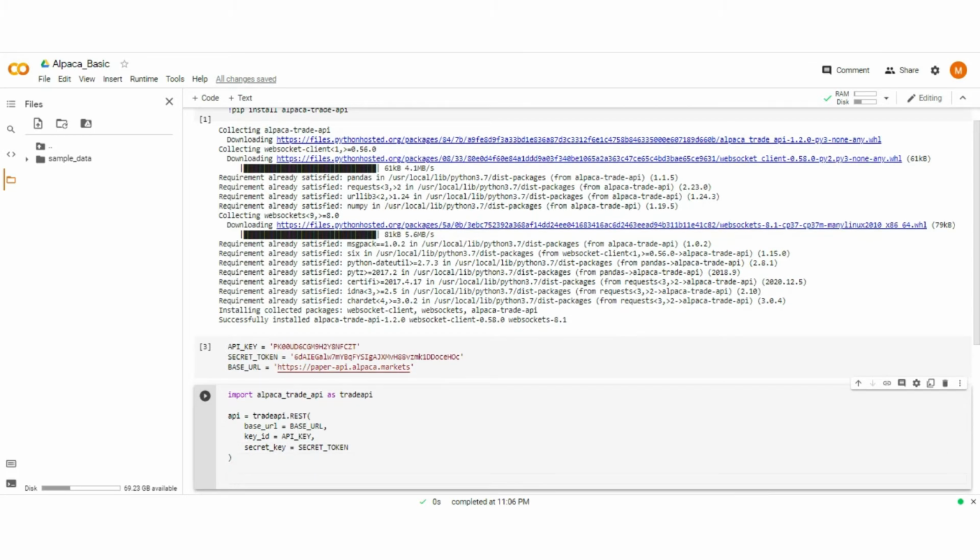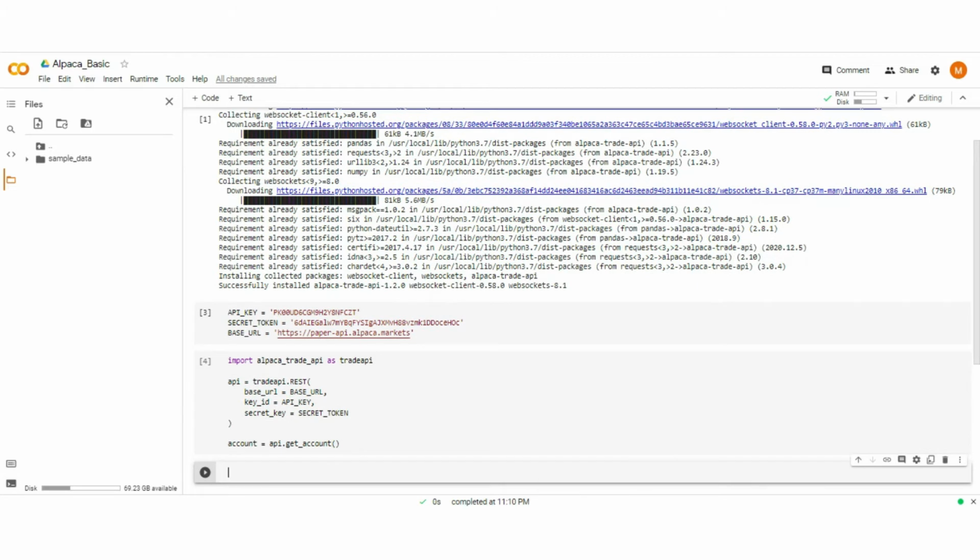Get our account information. Now check if our account is restricted for trading or not.